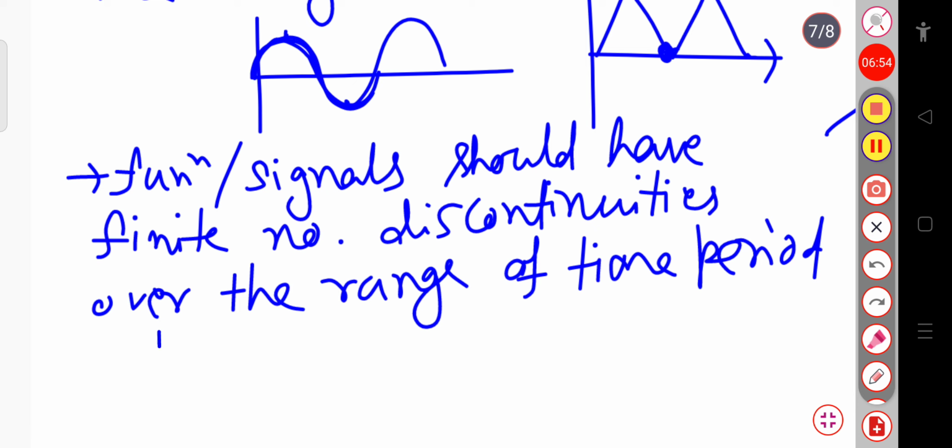Suppose in case of a digital signal, in case of this square wave, if I plot, this is my square wave. In this case, it starts from 0 and it will reach 1. That is, the high value is 1. Then after this interval, it will certainly go to 0.